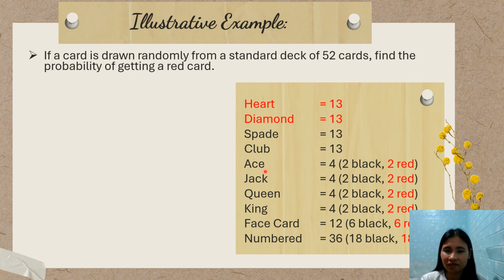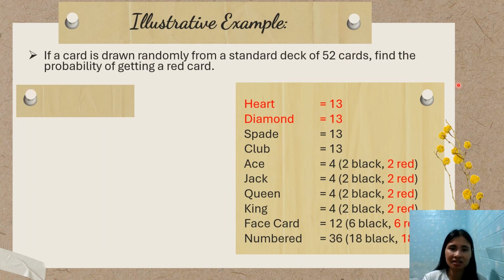Okay. So there are 4 aces, 4 jacks, queens, and kings. These are the face cards. That's why the face cards number 12. Numbered cards are 36. Now, why did I say 36? The numbered cards are 2, 3, 4, 5, 6, 7, 8, 9, and 10. So there are 9. On each numbered card, there are 4 suits. We have the heart, the diamond, the spade, and the club. So 9 times 4 gives you 36. So that is 18 black or 18 red.